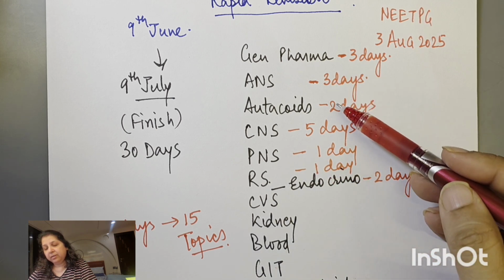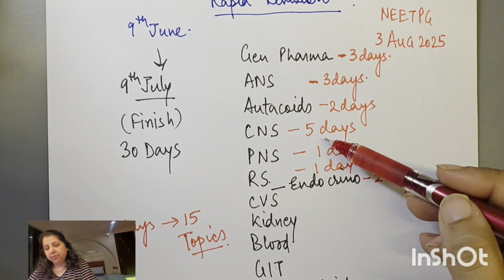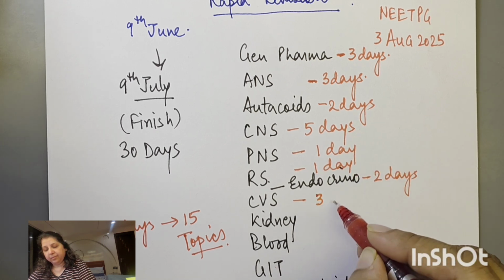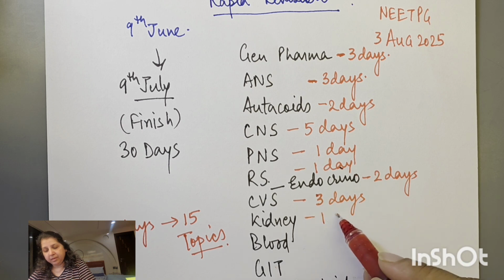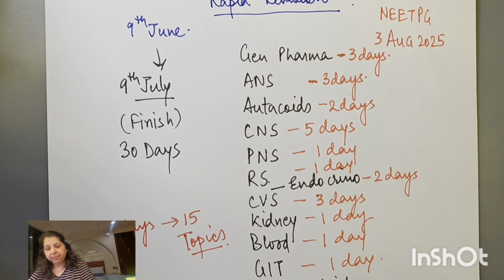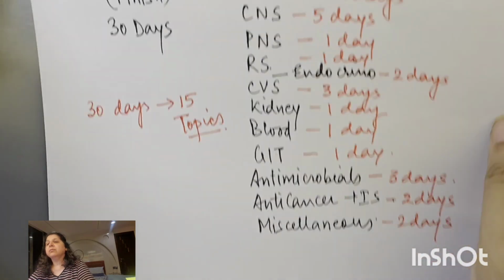So how many days? 15, 16, 17. CVS 20, 21, 22, 23. Now we have 7 days. So antimicrobials are going to take 3 days. So 24, 25, 26, 27, 28, and then 29, 30. Sorry, I'm not sure whether.